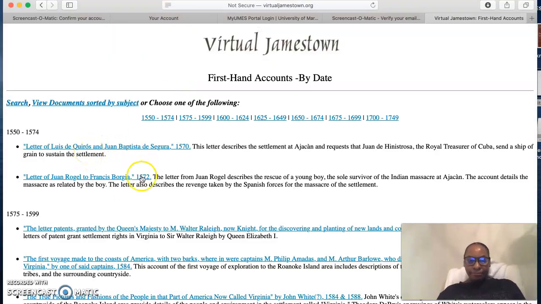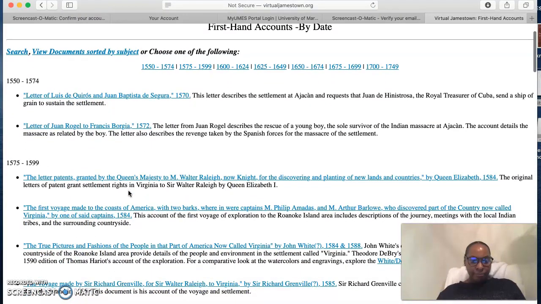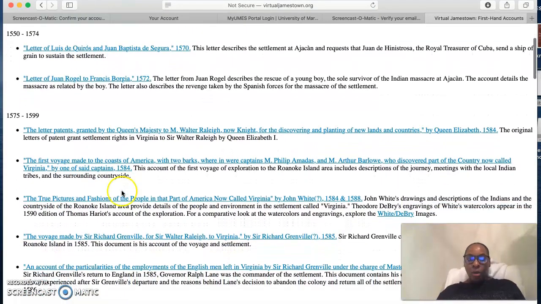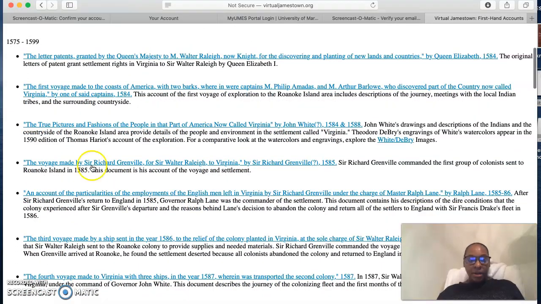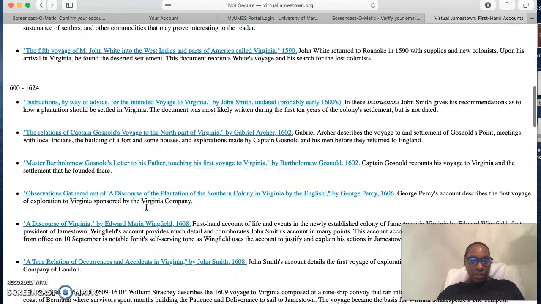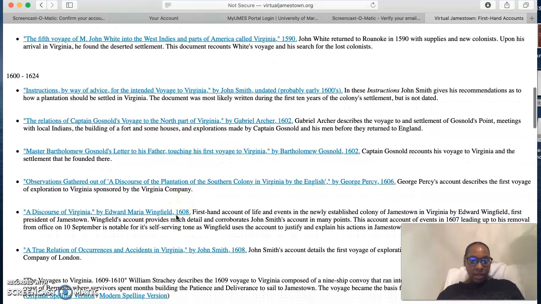So let's just say, let's look at this one. The first voyage made to the coast of America, where two captains who discovered part of the country now called Virginia. So this looks at the first sort of explorations into Jamestown, Virginia, right? Another letter, these continue to look at other explorations into Virginia. Let's find another one.